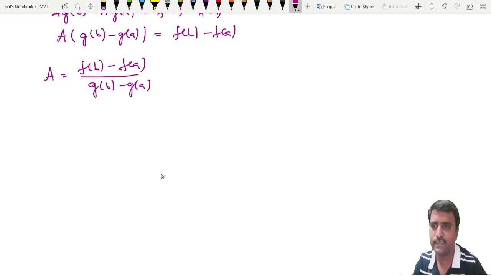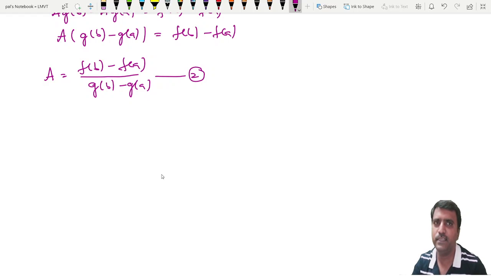Take this expression as 2. Here the question is, suppose that the denominator is 0. So when does the denominator g of b minus g of a become 0?